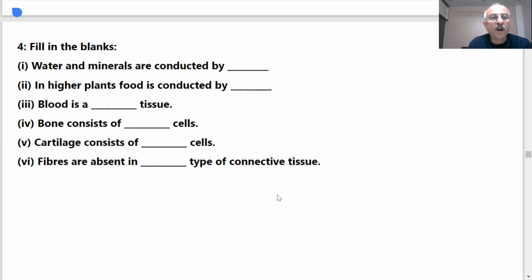First part: water and minerals are conducted by xylem. Water and minerals, very important. In higher plants, food is conducted by phloem.